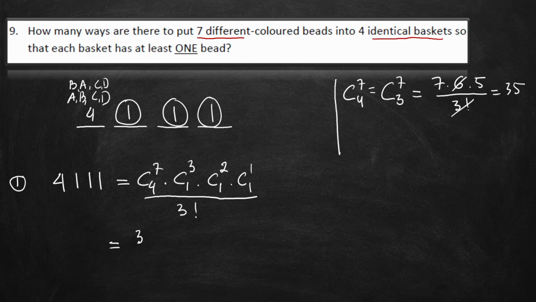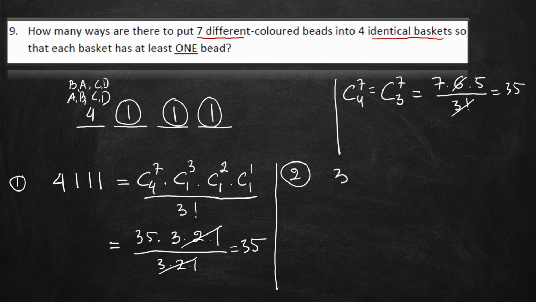So this one will be 35 multiplied by combination 1 of 3, which is 3, combination 1 of 2, which is 2, and then combination 1 of 1, which is 1, divided by 3 factorial. The first configuration is 35.